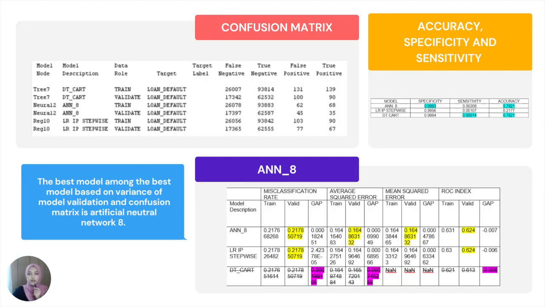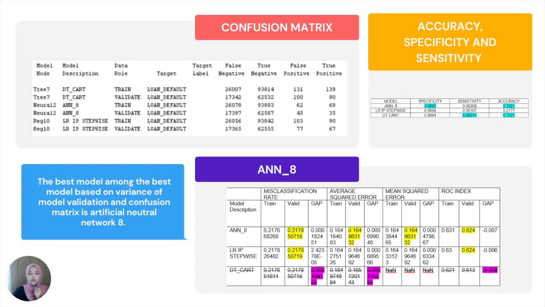Next, the best model among the models, based on the variance of model validation, is artificial neural network 8. The model is chosen based on the minimum value of the validation result. It shows that artificial neural network 8 has the smallest valid value in mean square error and average square error.